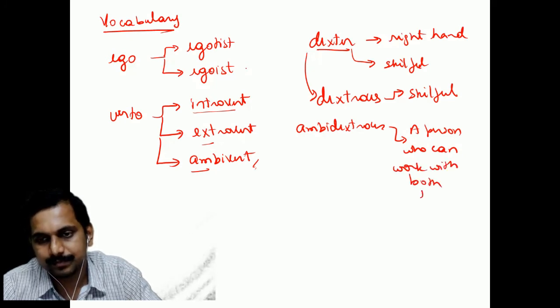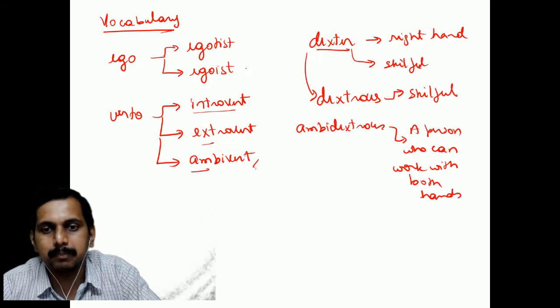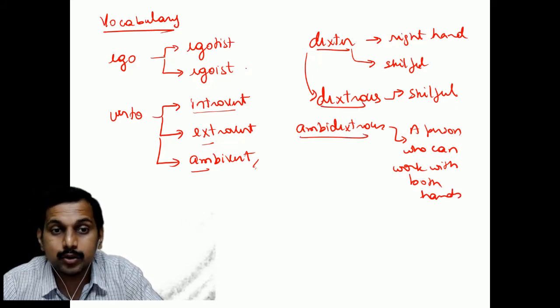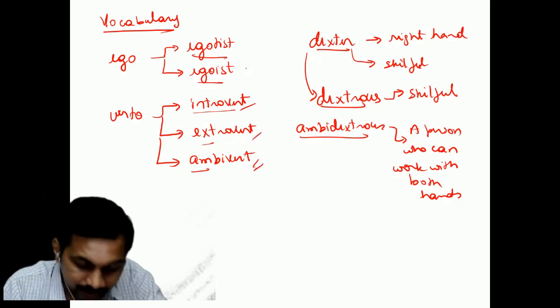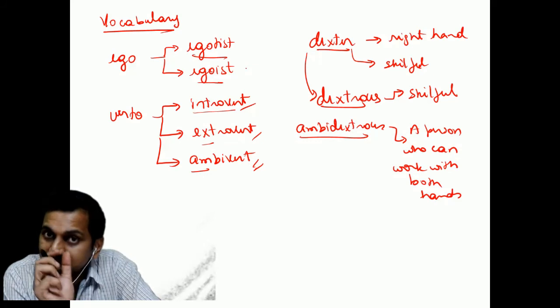Like this we will build. So all these things you have to go to the dictionary and see again, students. I am just introducing you to these words, okay? Because when you go with the root words, you can understand that, okay?